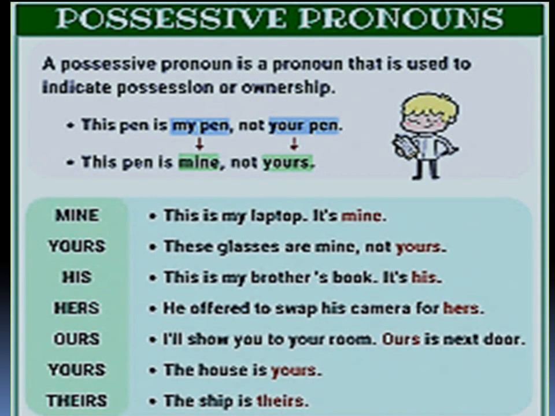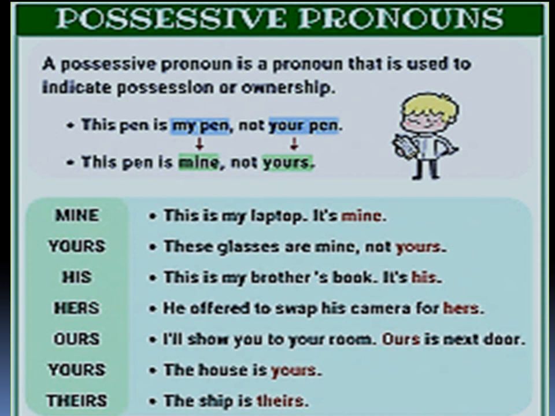This is the next kind of pronouns, possessive pronouns. So what are possessive pronouns? We have already revised these things. A possessive pronoun is a pronoun that is used to indicate possession or ownership. So when you say something is yours, it belongs to you, then the pronoun which you use is called a possessive pronoun. You can see the examples.